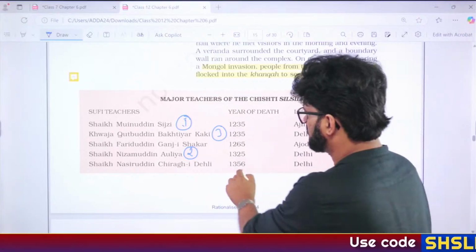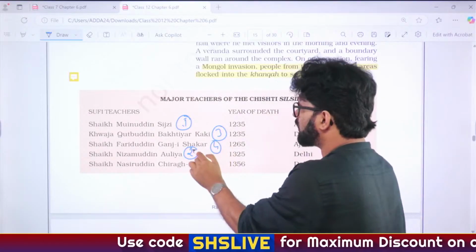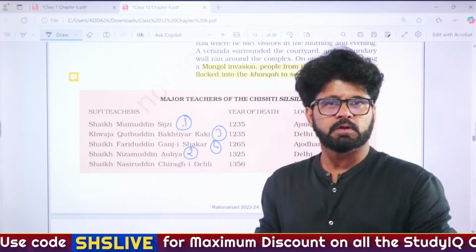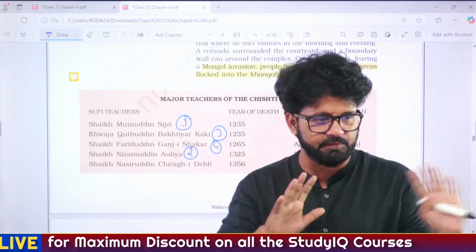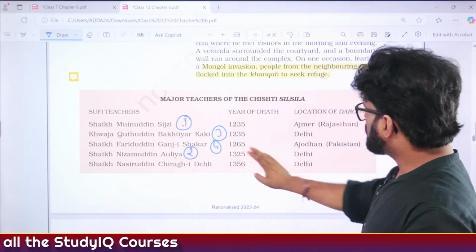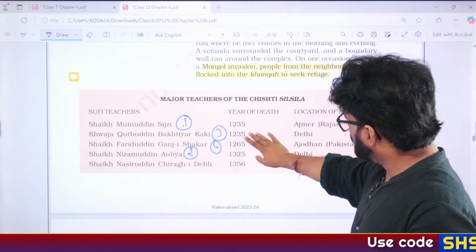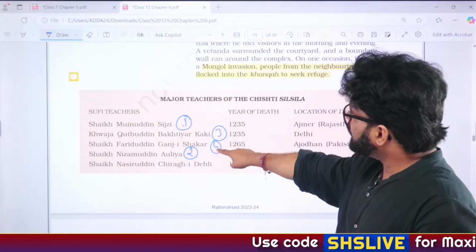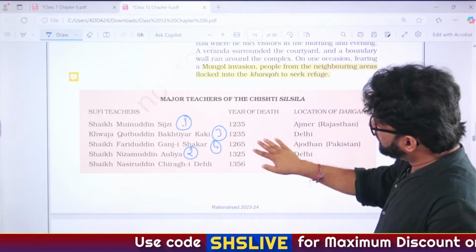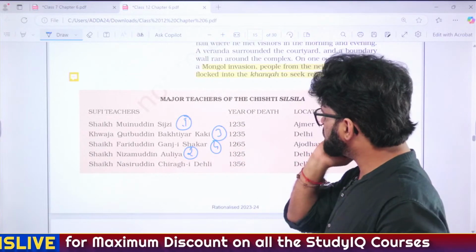Fourth is Fariduddin Ganj-e-Shakar. He is also known as Baba Farid. Now you know Baba Farid, Khokhar, we have talked about him. So he is fourth, and then Nasiruddin Chirag-e-Delhi. So this is the order in which you will remember them. So Moinuddin Chisti, 1235, both of them during the period of Iltutmish. Then Fariduddin Ganj-e-Shakar, this is the period of Balban and Nasiruddin Muhammad, who was the son of Iltutmish.